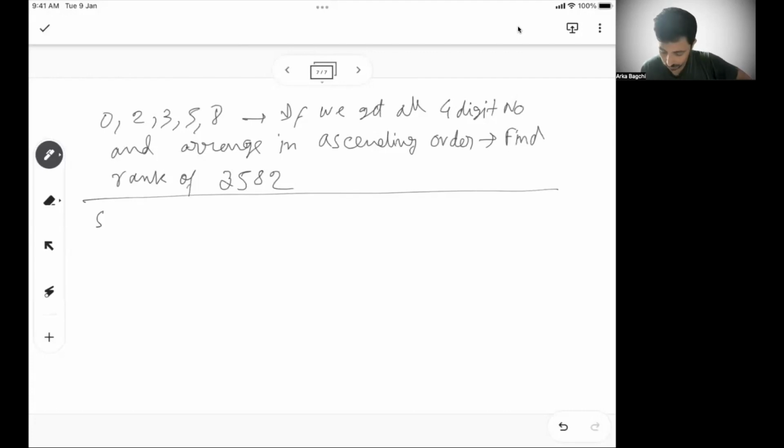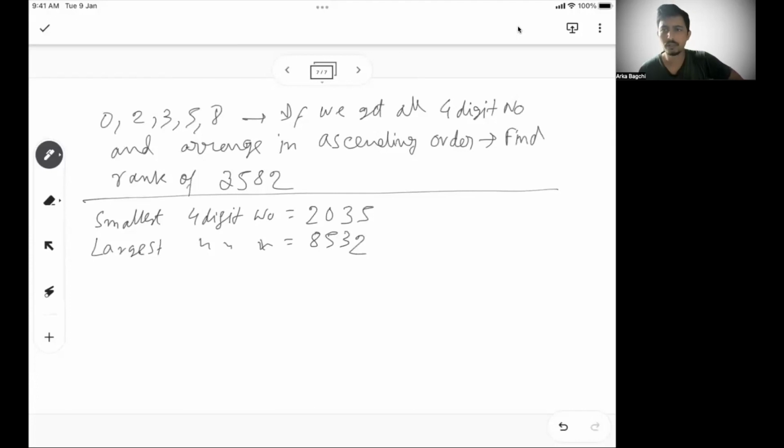So what is the smallest 4-digit number? The smallest 4-digit number basically starts with 2: 2035. This is the smallest 4-digit number. Similarly, the largest 4-digit number possible is 8532. That we know how to find, the smallest and the largest number. Now 3582 has to be in between. So we'll start with 2035 and go till 3582.